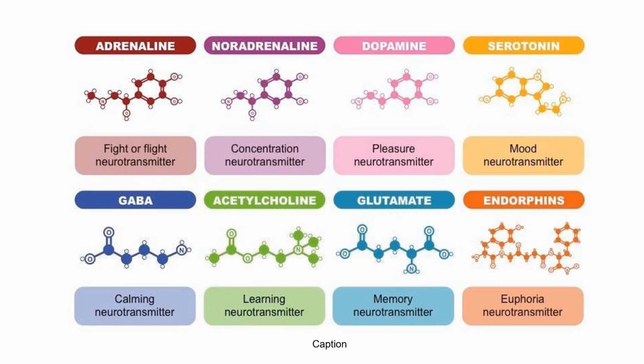Adrenaline is secreted in response to the fight or flight mechanism. The concentration neurotransmitter is noradrenaline, and the happy hormones, that is dopamine and serotonin, are secreted in response to pleasure or mood changes. The calming neurotransmitter is GABA. Acetylcholine is a learning neurotransmitter. Glutamate is a memory neurotransmitter, and endorphins for euphoria.